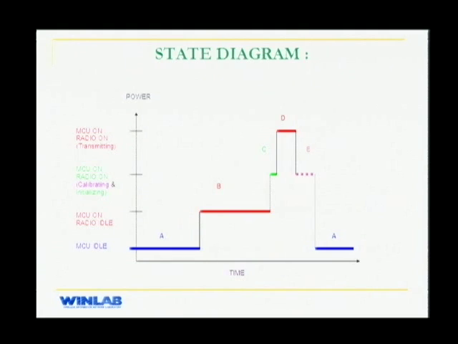After region A, it will jump to region B, where the system is transmitting data from the microcontroller to the radio. Then you have region C, where your radio is turning on and initializing itself. Region D is where your actual communication is taking place. Then we have region E, where after each communication, the radio calibrates itself, and then jumps back to region A for a sleep period of 1 second. That's our interval between beacons.